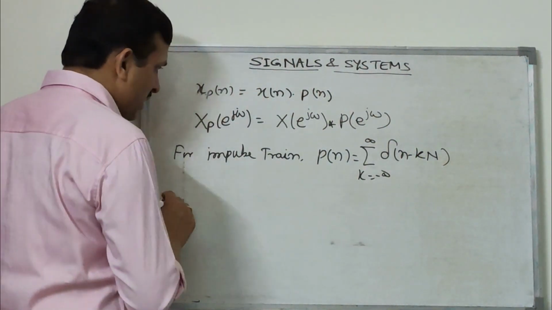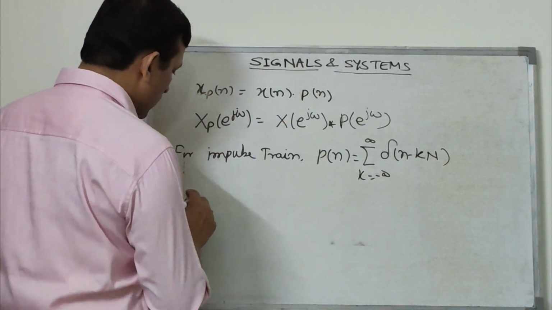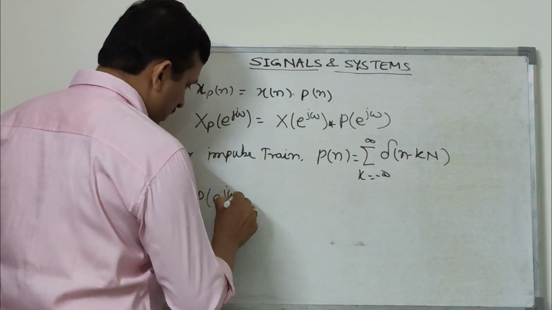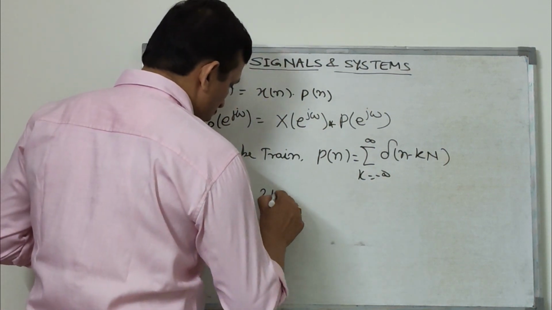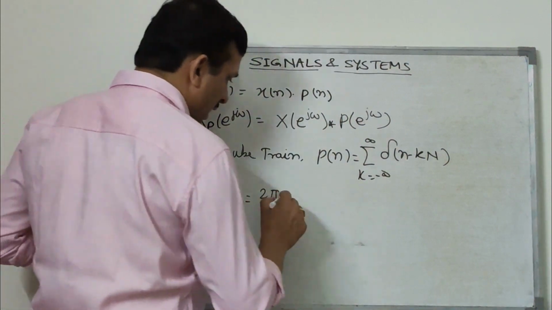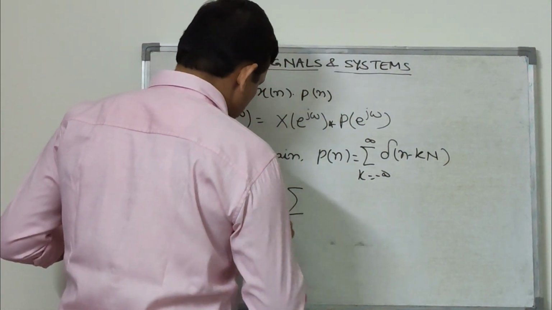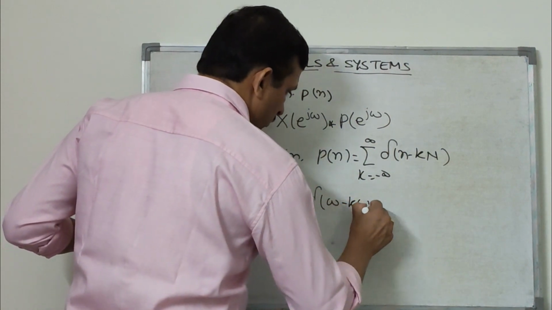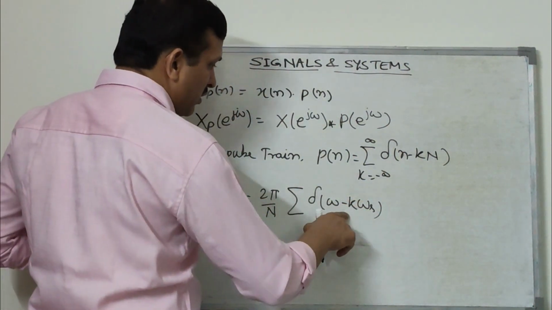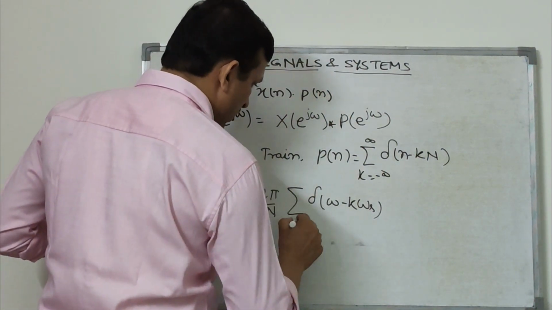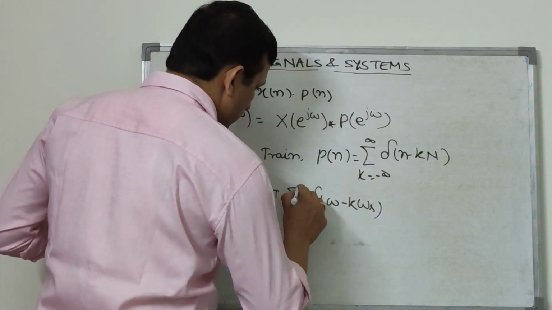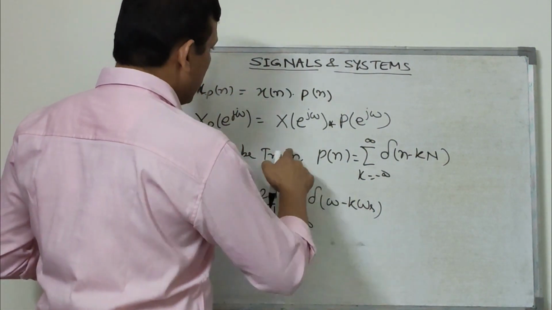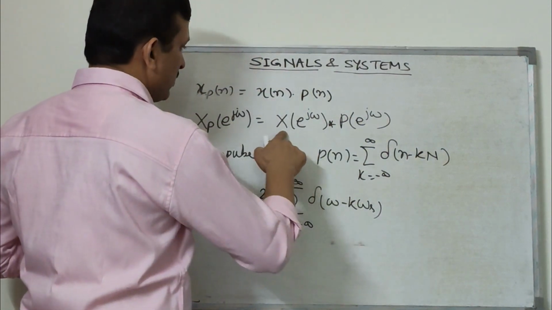We have already seen its frequency domain, that is, its Fourier transform. We have already seen that it was P, that is, 2 pi upon N summation delta omega. That is again a train of impulses in the frequency domain, where k goes from minus infinity to infinity. So this is the Fourier transform of this train of impulses.